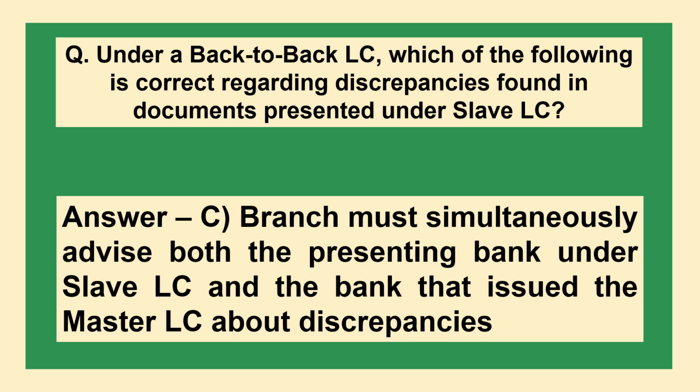The answer is option C. Branch must simultaneously advise both the presenting bank under the slave LC and the bank that issued the master LC about discrepancies.